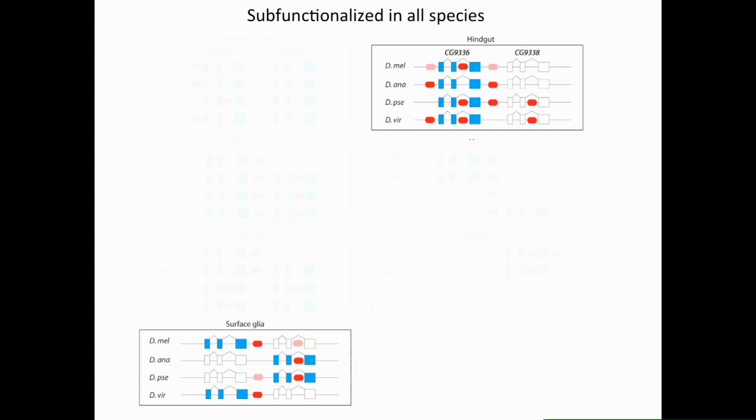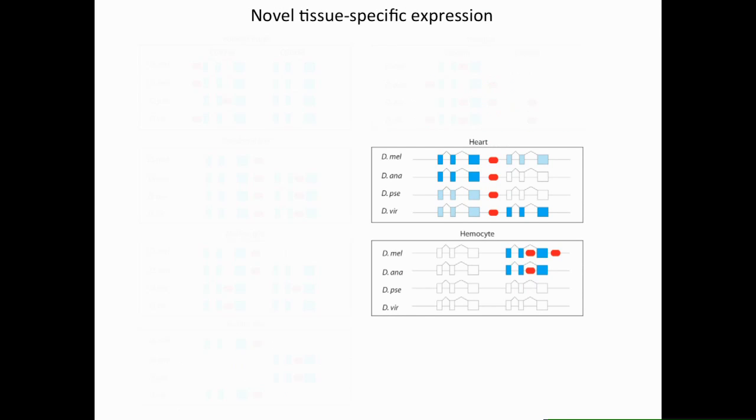We had two tissues where only one paralog was expressed. In the hindgut, CG9336 was the paralog that was expressed in all species. But despite this conservation, we found that both the number and location of the genomic regions containing enhancer activity were variable. As for the surface glia, in which a different paralog was expressed depending on the species, we also saw no clear correlation between the location and number of regions containing enhancers.